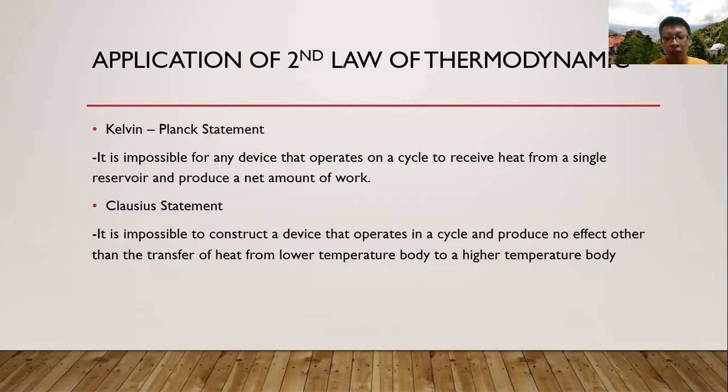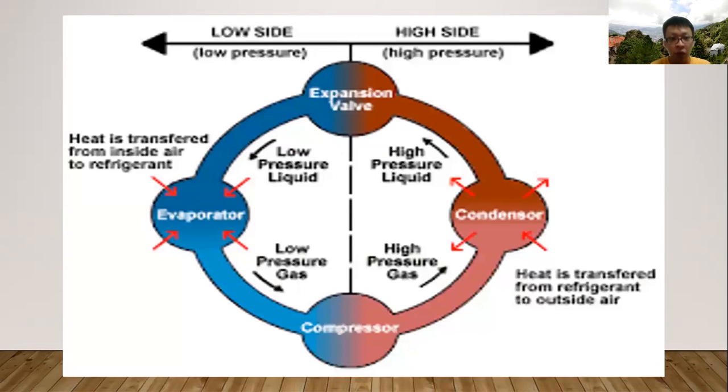But however, do you understand the working principle of a refrigerator? In a refrigerator, as you can see, there will be an evaporator, compressor, condenser, and expansion valve. Inside the evaporator, the heat from the refrigerated area is transferred to the evaporator.